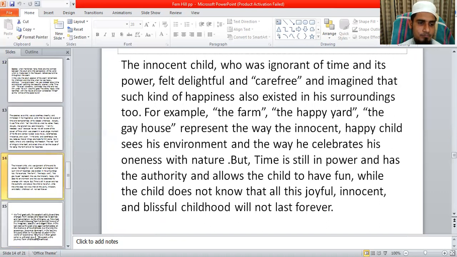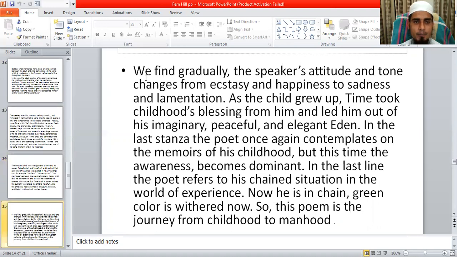So then you can find that gradually the speaker's attitude and tone changes from ecstasy and happiness to sadness and lamentation. So as the child grew up, time took childhood's blessing from him and led him out of his imaginary, peaceful, and elegant Eden.